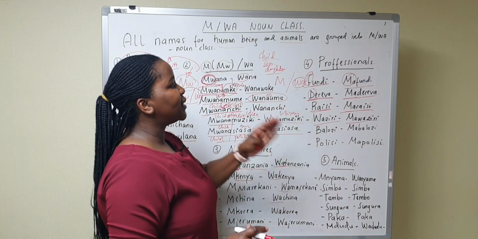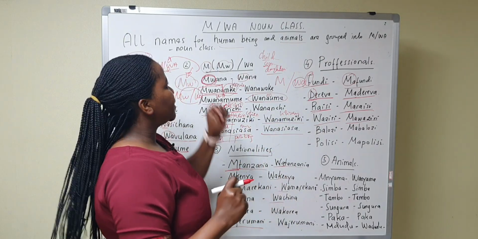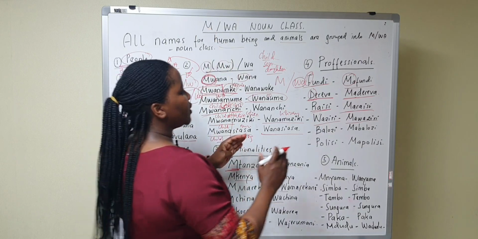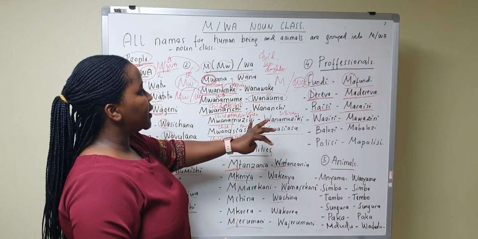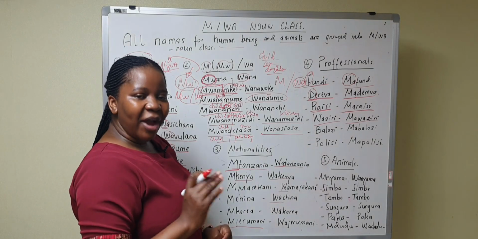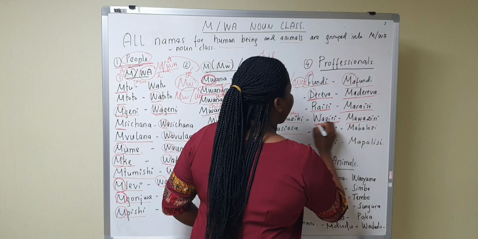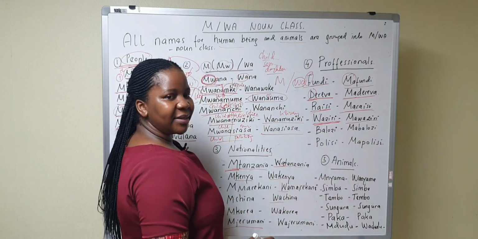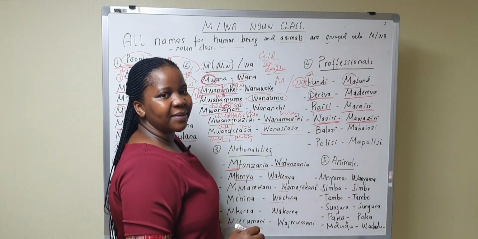So all these names, even though the prefixes are not m and wa, because they are the names of people, we group all these into wa noun class. I hope you understand, okay? So waziri is a minister, mawaziri, ministers, okay?